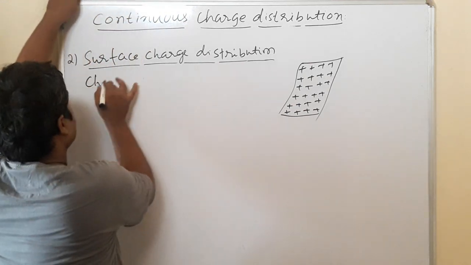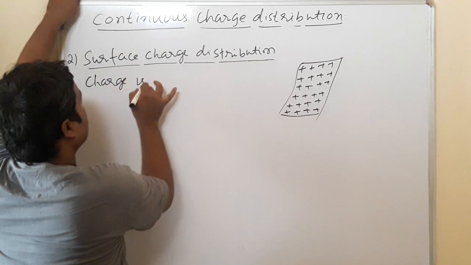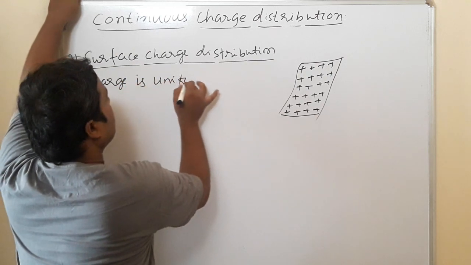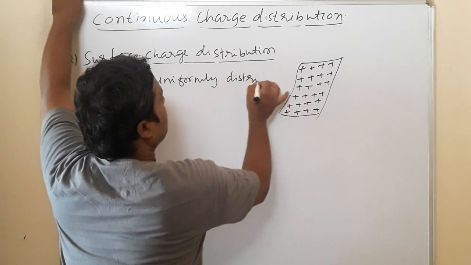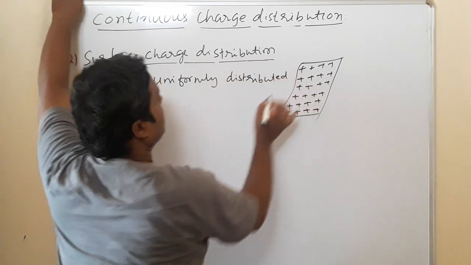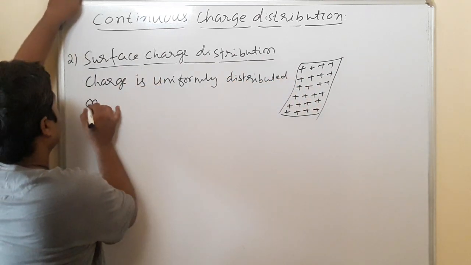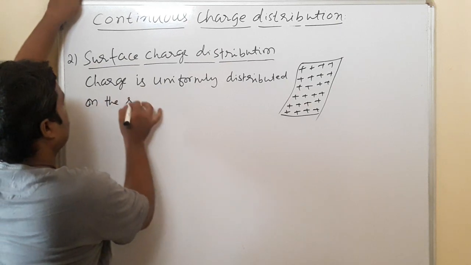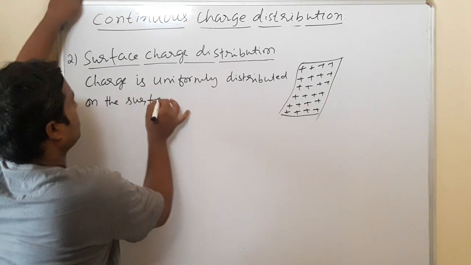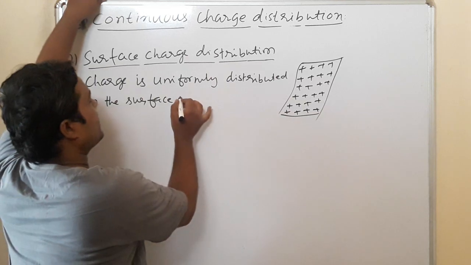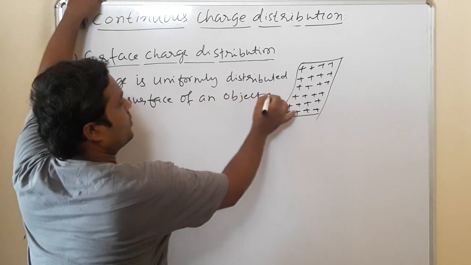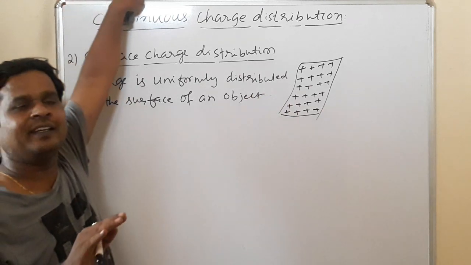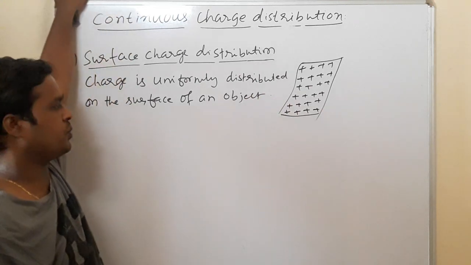Charge uniformly distributed on the surface of an object is called uniform surface charge distribution.